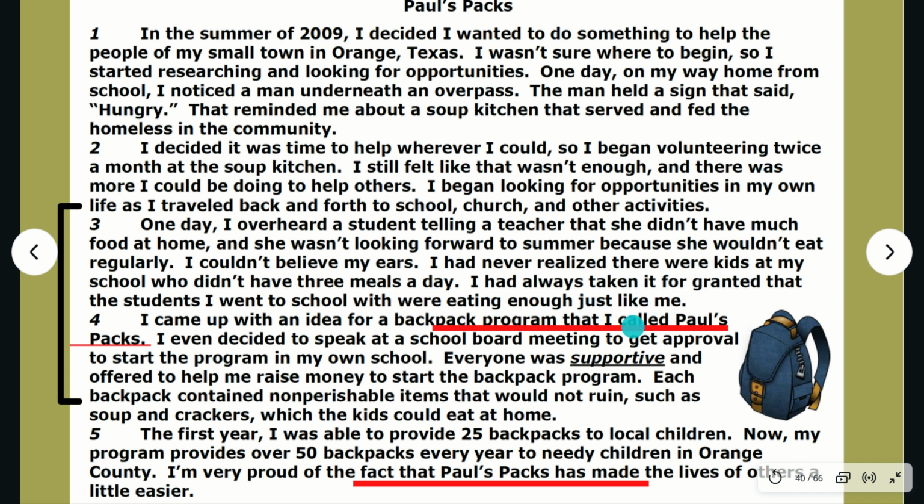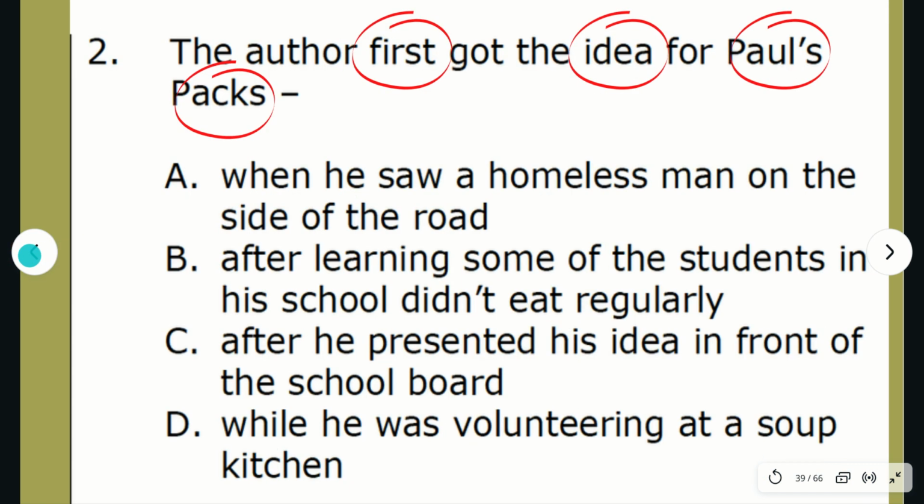I had always taken it for granted that the students I went to school with were eating enough just like me. And if we read a little bit after, it says, everyone was supportive and offered to help me raise money to start the backpack program. Each backpack contained non-perishable items that would not ruin, such as soup and crackers which the kids could eat at home. It sounds like he came up with the idea after hearing that not all of the kids are able to eat at home. This girl right here said she didn't have a lot to eat, and he says here that kids can't eat at home. So let's go back into our answer choices and see if we can find one of those as an answer.